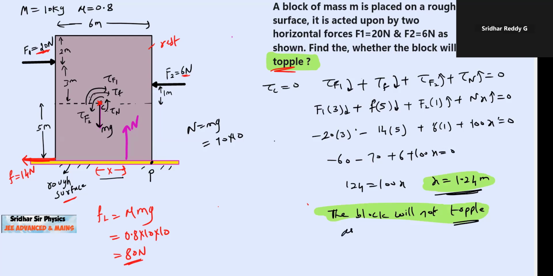As x is less than 3 meter. When will the block topple? Only when x is greater than 3 meter, because what is the maximum displacement of N? The maximum displacement of N can be 3 meter. So as x is less than 3 meters, the block will not topple.